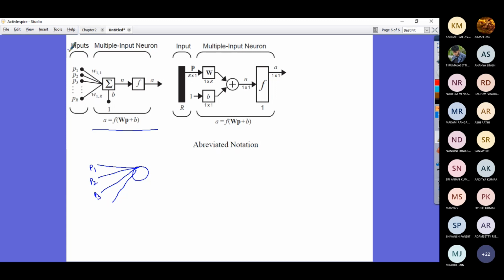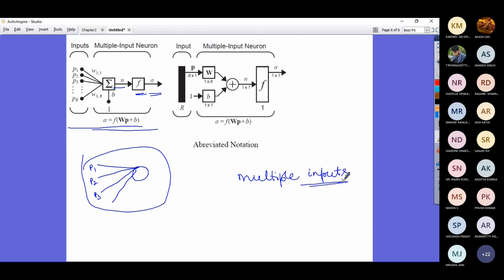This is the way representation happens in various standard books. Some books follow the way I have drawn here with a circle and inputs; some follow this particular terminology. You see the inputs, the connection weights, and a bias. Then the cumulative input goes to the activation function producing the output. Is that clear? The reason I am mentioning this is that different books contain different terminology.